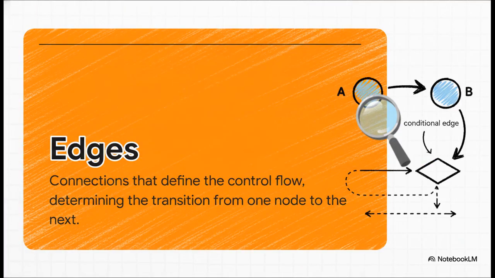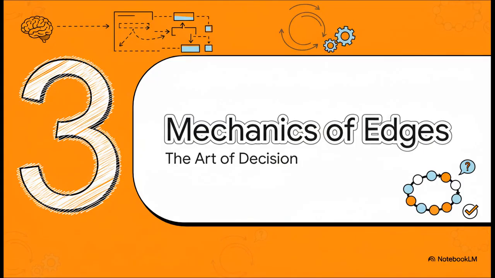And finally, we get to the edges. And this is where the real magic happens. Sure, on the surface, they're just the lines that connect the nodes, the pathways. But there's so much more than that. The edges are the agent's decision points. They don't just connect A to B, they are the explicit logic that defines why the agent chooses to go from A to B. And that brings us right to the secret sauce of this whole thing, conditional edges.